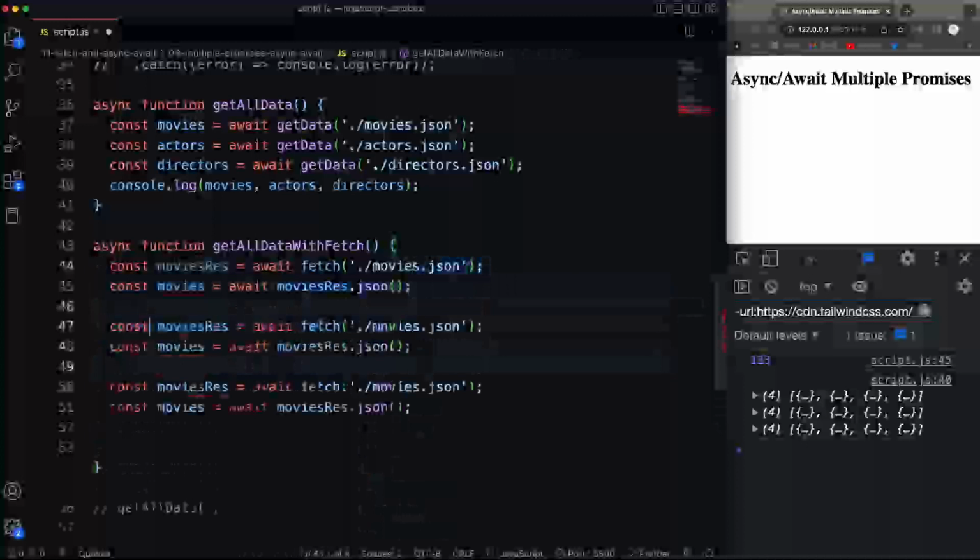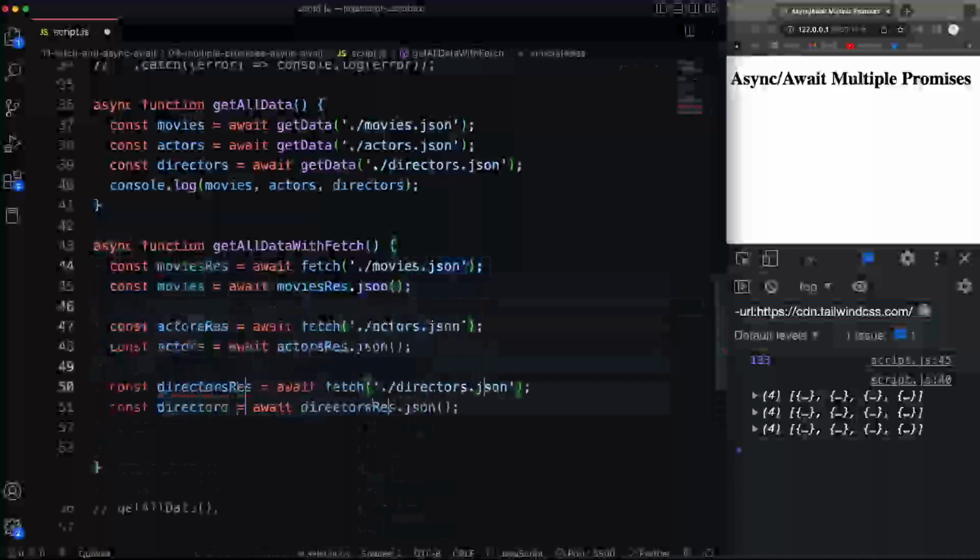And let's see, we'll go ahead and change this. So this here, let's change that, and that to actors. Yeah, we'll say actorsRes, fetch the actors.json, and then get the actors data. All right, and then down here, we'll grab that, and that, say directors.